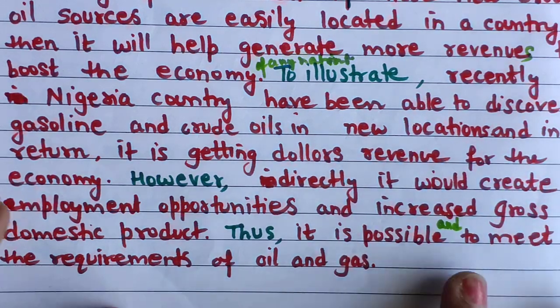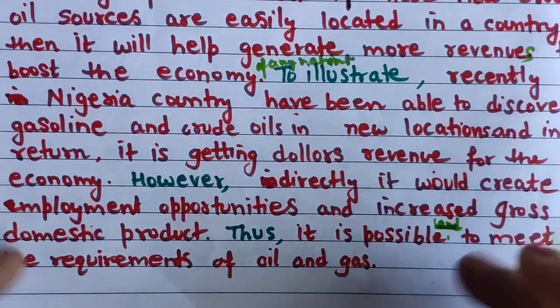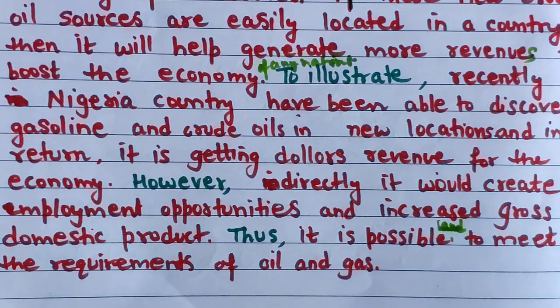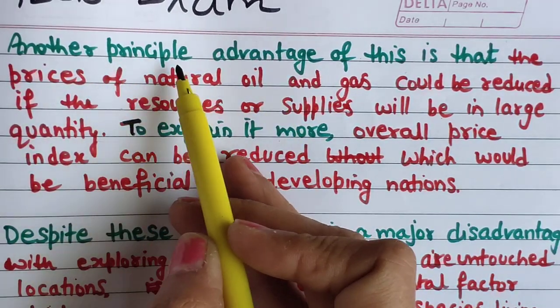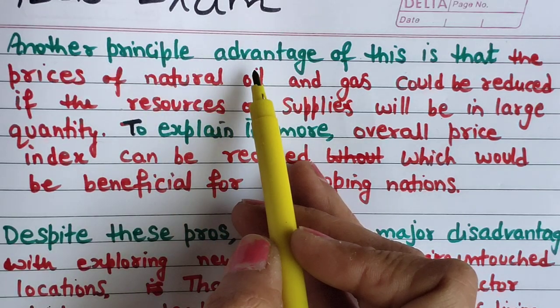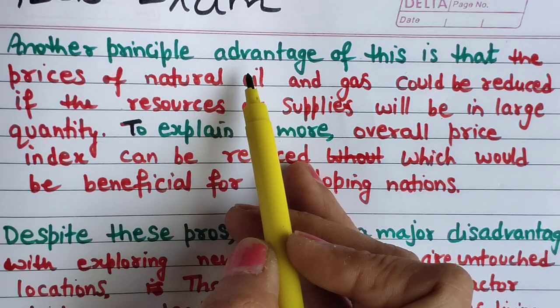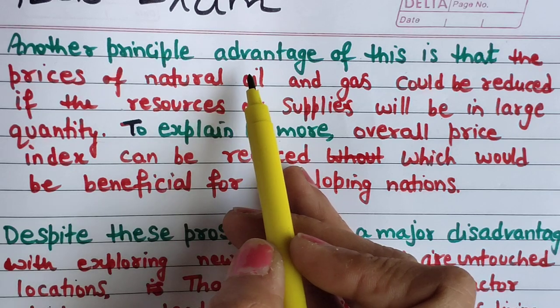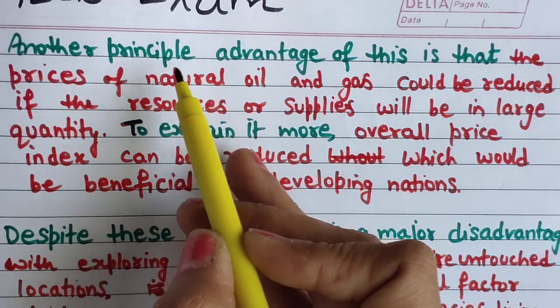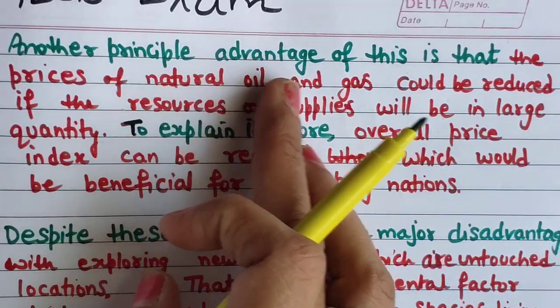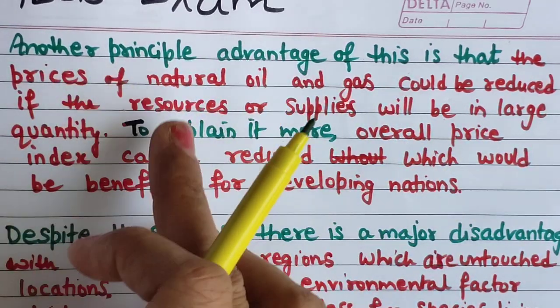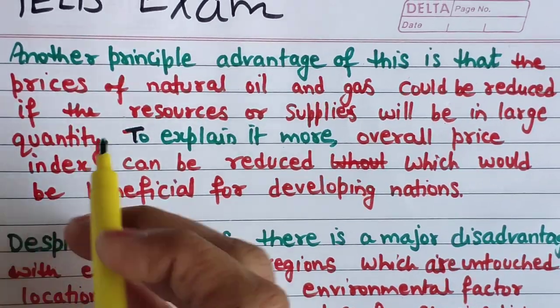Okay, it's fine, it's possible. Now coming to the second paragraph. Now you can say another principal advantage. These green lines mean template, ready-made lines, you can use them. There is no harm in using these lines. It's important, because some students don't know how to start the paragraph, how to start with another point. These lines are very helpful for getting good bands.